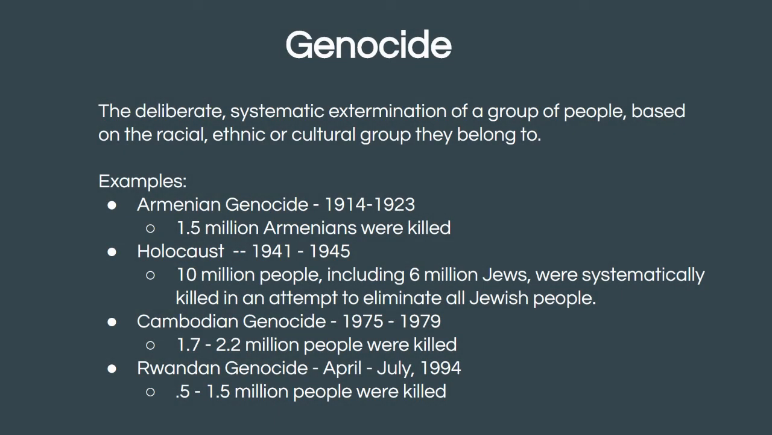Genocides are a deliberate, systematic extermination of a group of people based on the racial, ethnic, or cultural group they belong to. And here you have just 4 examples of the hundreds that you can pull from history. You can see that the Holocaust is in there, and we'll be learning about that, of course, in the next couple of weeks. It is, to date, the genocide with the largest number of victims. However, you can see that genocides happened before and after the Holocaust.